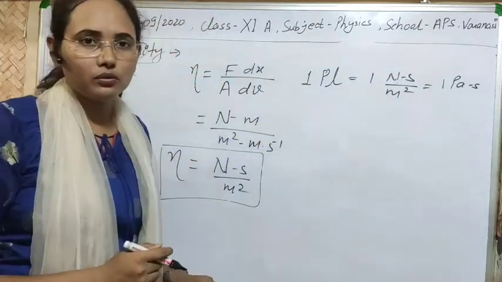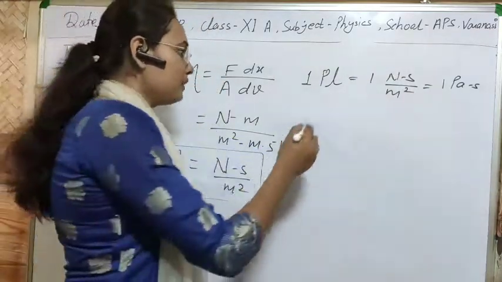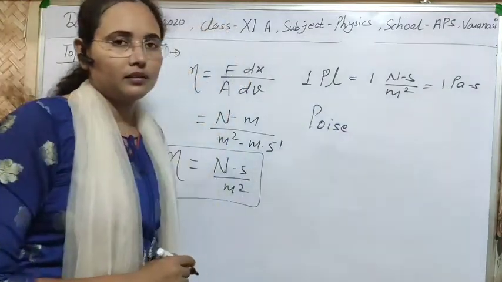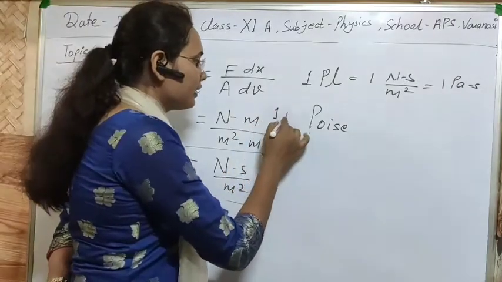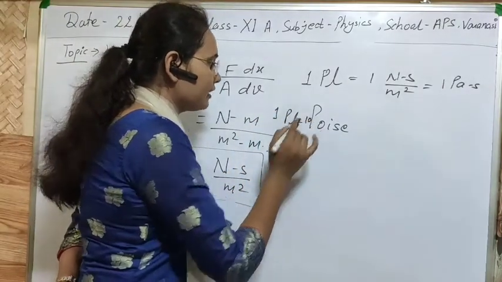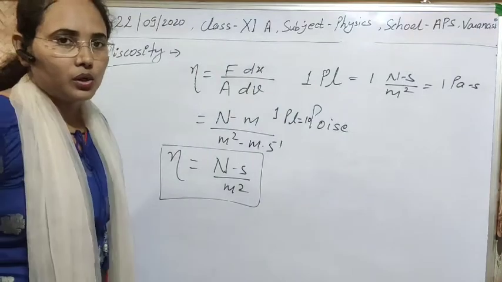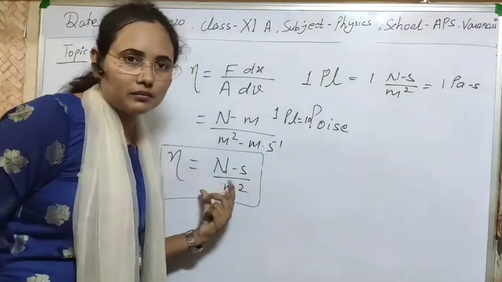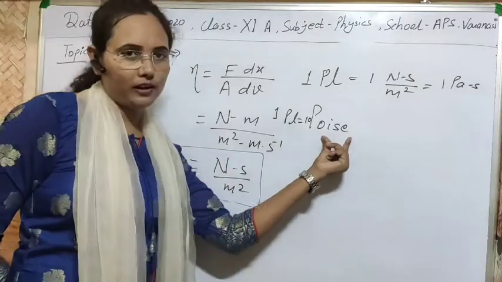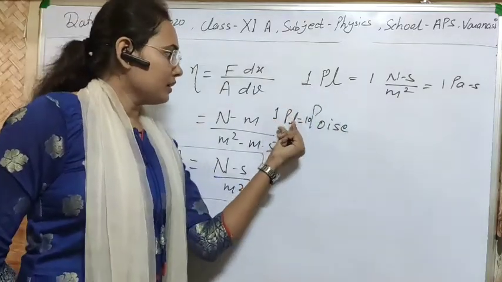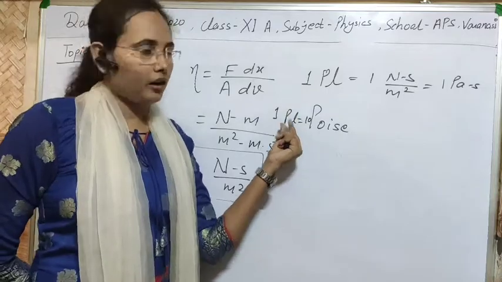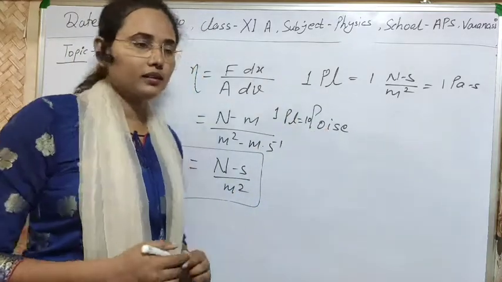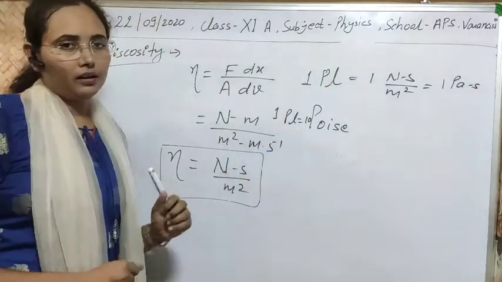But the simple CGS unit is the poise, and 1 Poiseuille equals 10 poise. So this is the CGS unit of the coefficient of viscosity, which is poise, and the MKS unit is Poiseuille. 1 Poiseuille equals 10 poise. I think this unit is now clear to you.